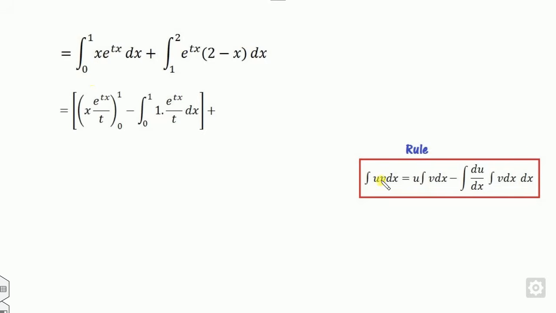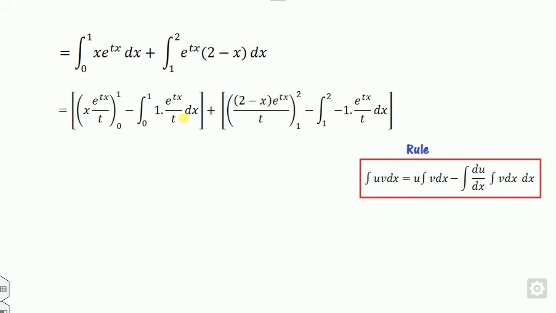Look at that, u is outside, so x is my first function, times the integration of the second function. The integration of this is e raised to power tx upon t, minus the derivative of the first function, that is 1, times the integration of the second. Similarly for here, this is my first function, this is my second function, and you integrate again this way.